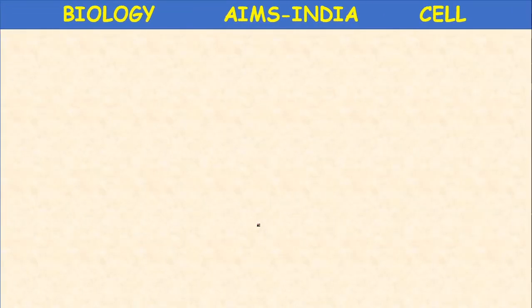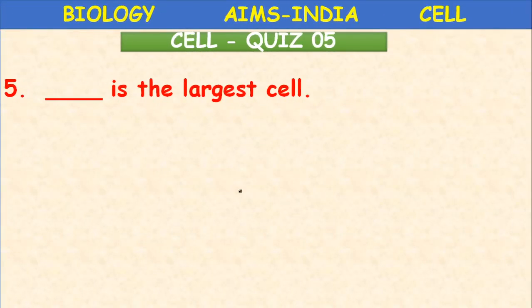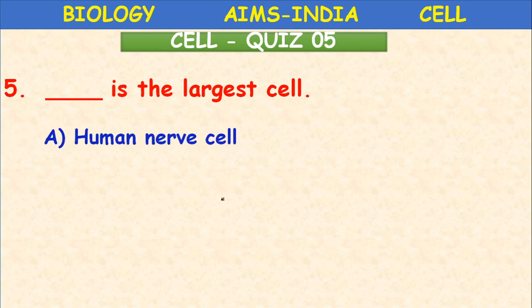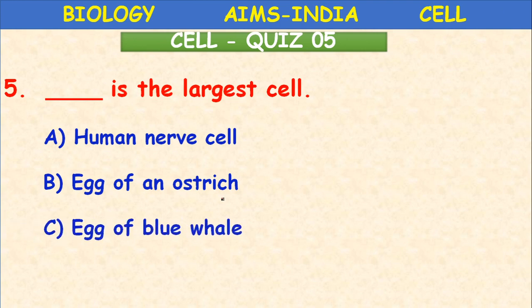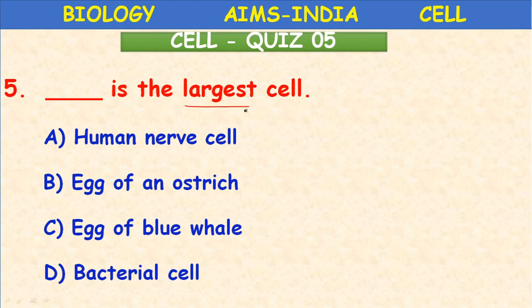Next, which is the largest cell? Human nerve cell, egg of an ostrich, egg of blue whale, or bacterial cell. Here you need to understand the term largest, which is about the size.